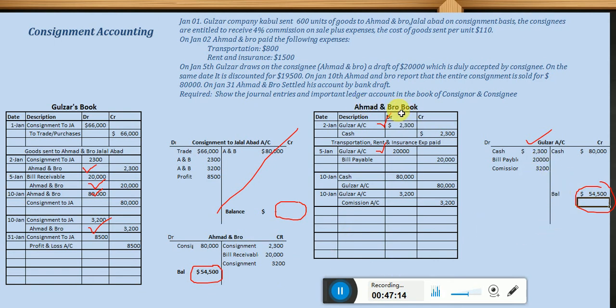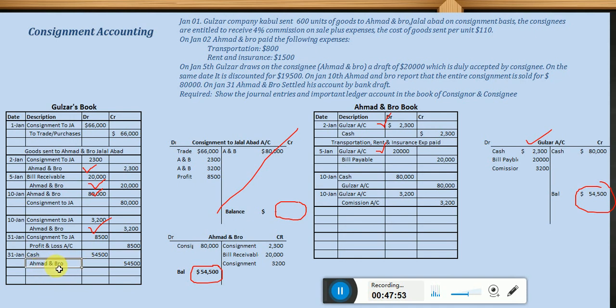So whenever Gulzar is receiving this amount on January 31st, for example, final day 31st, then he is debiting cash account how much? 54,500, and he is crediting from whom he is receiving this amount, from Ahmad and Bro. So that is why he is crediting 54,500, Ahmad and Bro, right? Okay, this is the amount whenever Gulzar is receiving his receivable. He's collecting his receivable from Ahmad and Bro. Liability, Ahmad and Bro, you can say account receivable is decreasing here.